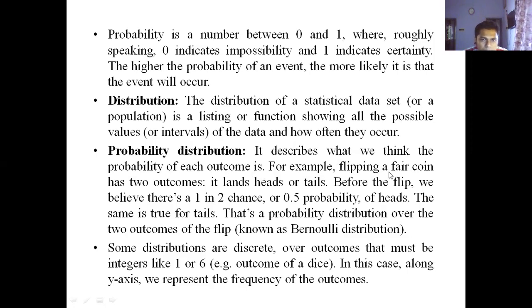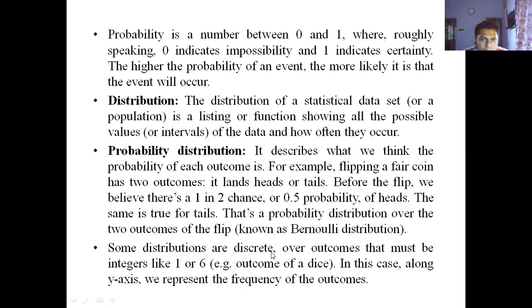For example, flipping a fair coin has two outcomes. It lands heads or tails. Before the flip, we believe there is a 1 in 2 chance. It means 50% probability of heads and 50% probability for tails. So that is a probability distribution over 2 outcomes of the flip, which is known as the Bernoulli distribution. This kind of distribution is known as the Bernoulli distribution.